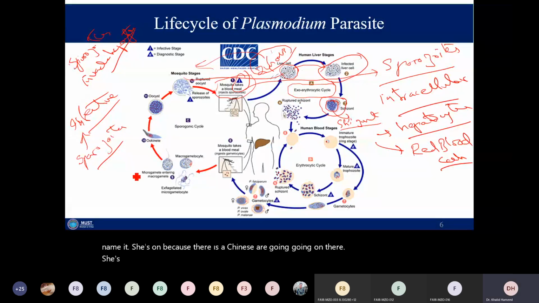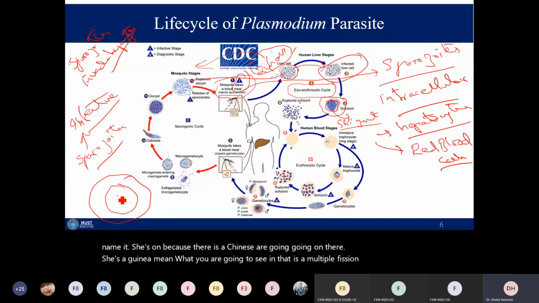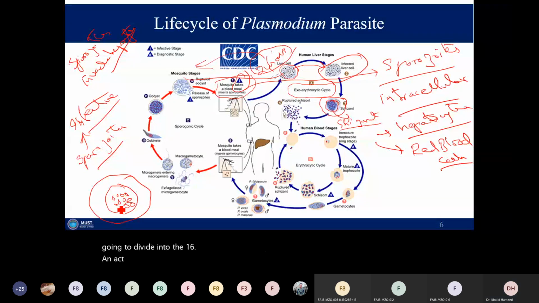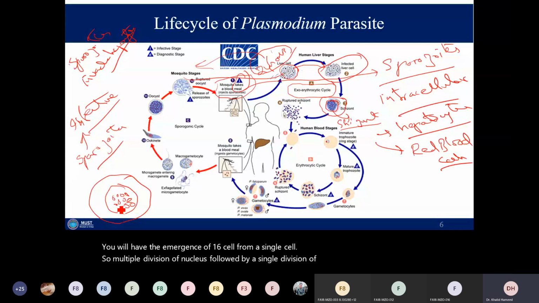Schizogony means multiple fission. Initially a nucleus will divide into two, then those two nuclei will divide into four, these four will divide into eight, and these eight will divide into sixteen, and ultimately, with a single division of the cytoplasm, you will have the emergence of 16 cells from a single cell. So multiple division of the nucleus followed by a single division of the cytoplasm. That's schizogony.